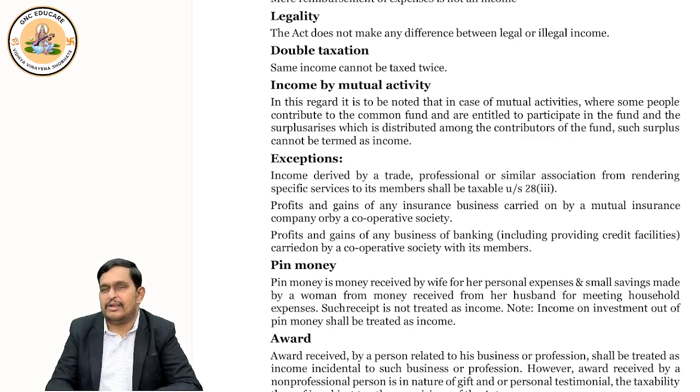You would have heard about self-help groups created in different rural areas by the government. Their income is not taxed because it is created by way of mutual activity, right? But there are some exceptions to it also. For example, our CMA Institute, the Institute of Cost Accountants of India. After you qualify the exam, you become a member of the institute. And when you become a member, you have to pay yearly fees to the institute.